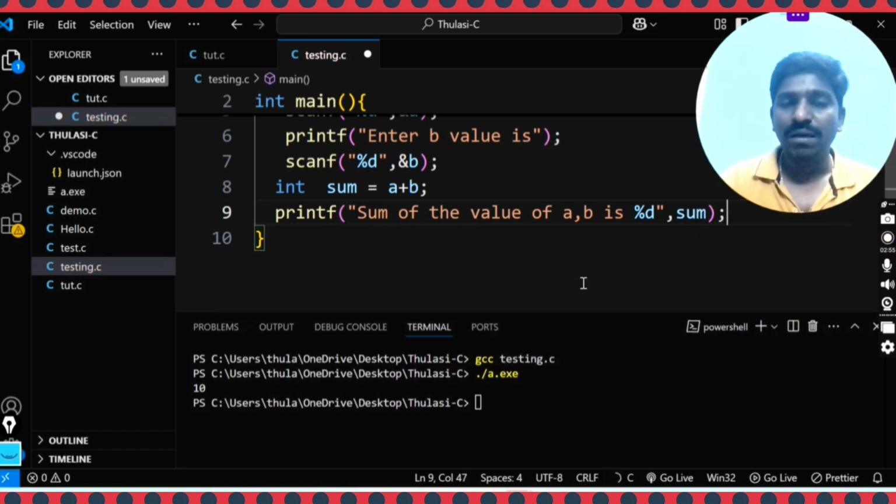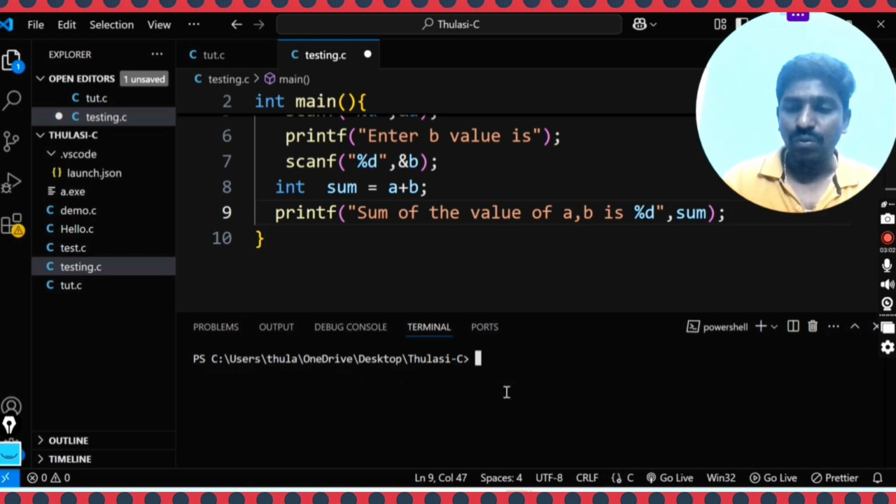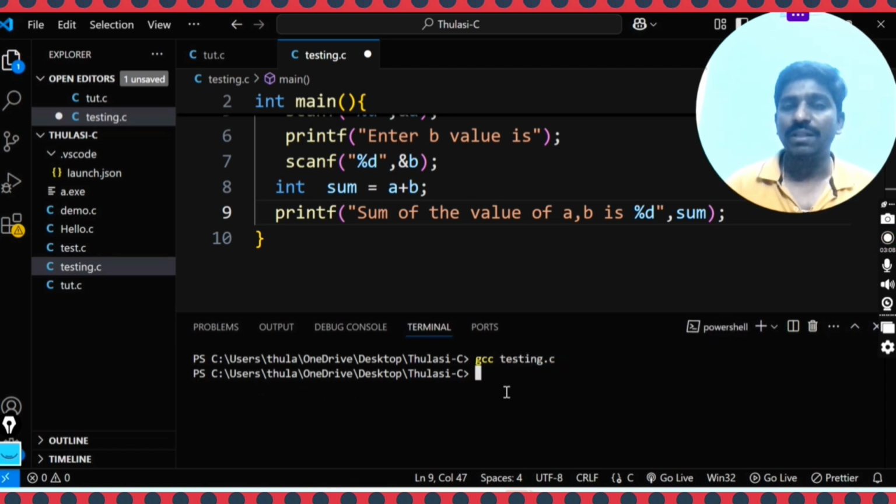Now you got it, right? Now I will run the code and we will see the output. I compile the program. Compilation is successfully done, there are no errors.